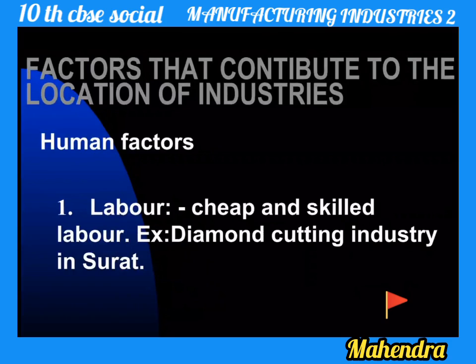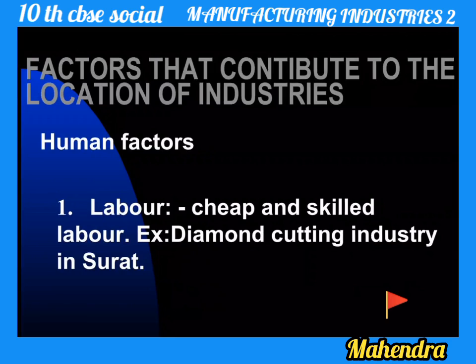Now let's go to the next factor, called the human factor. In the human factor, first is labor. Cheap and skilled labor is required. Laborers should be skilled, and they should expect a lesser amount of money. The diamond cutting industry needs very skillful people. It is very valuable work, so it needs a skilled person, and that laborer should also demand less money. You should not be charged too much. You should keep both in mind.